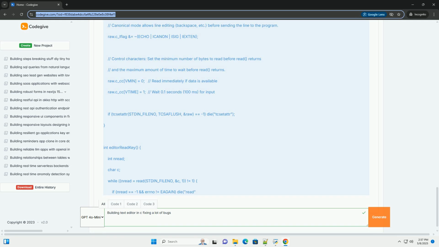This is important to prevent old content from remaining in the file if the new content is shorter. write(fd, buf, len) writes the buffer to the file. close(fd) closes the file descriptor. editorSetStatusMessage sets a status message to inform the user about the save operation.